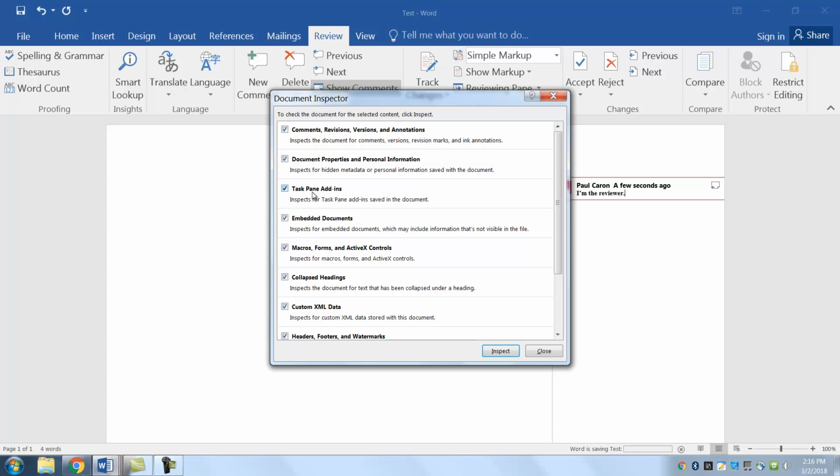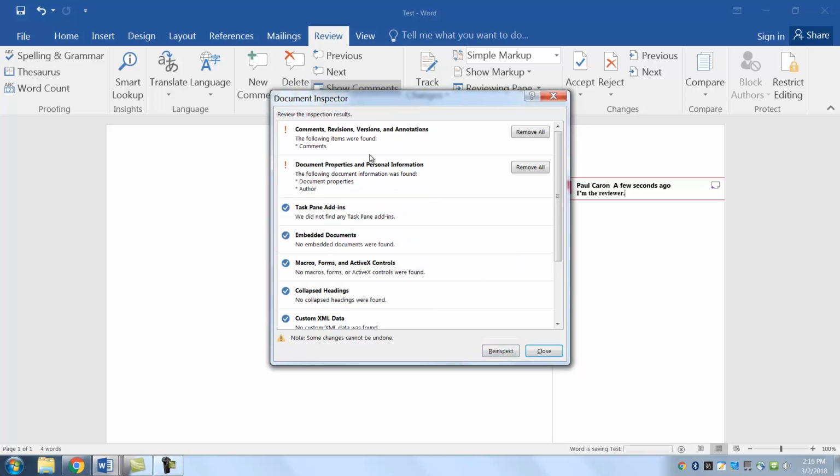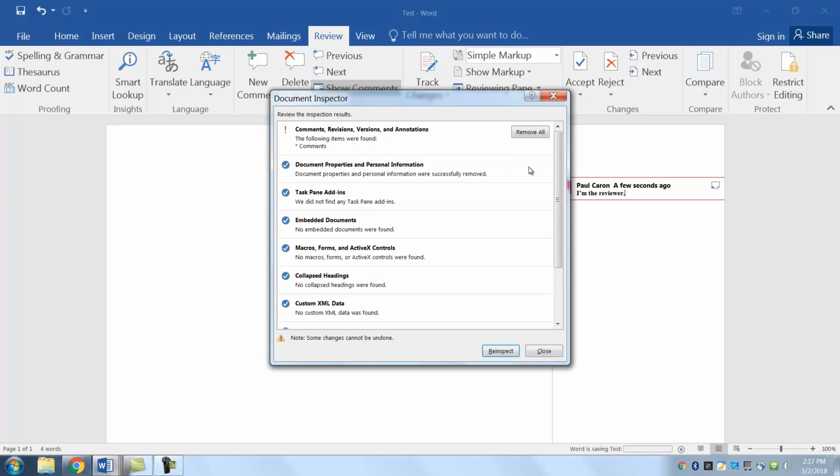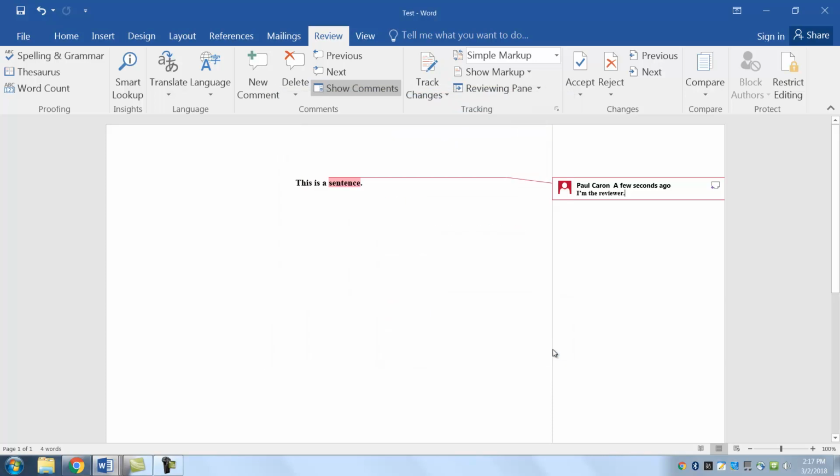So you've got all of these here. That's not necessary to look at them. Inspect. So it's going to inspect, and it says comments, revisions. You don't want to get rid of those. But the following document information was found: the author. So I'm going to remove all. When I remove all, I re-inspect, and then I close. And then this is some of the default with this, and I can't figure it out, but it'll work.